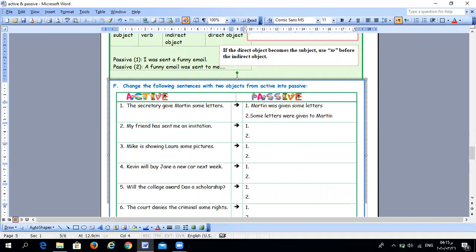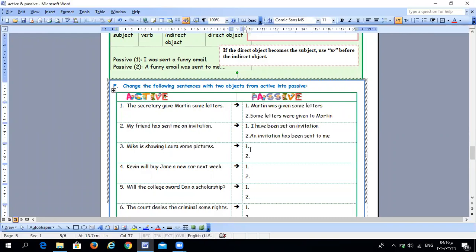Yes, here we have two objects. We have me and we have an invitation. If we start with the indirect object, so I, has sent is present perfect. How do we change it? I have been sent an invitation. You have to add the other object. And if you start with an invitation, okay, the same way, an invitation has been sent to me.